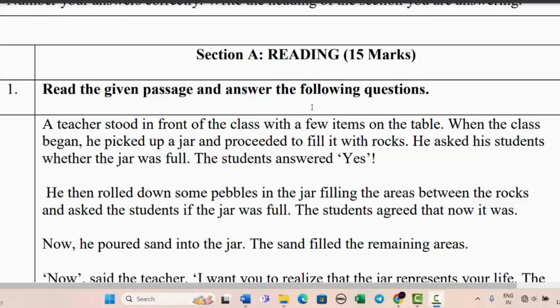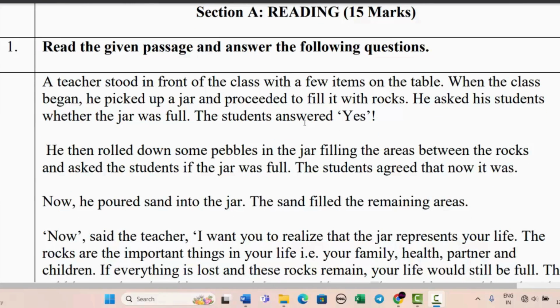Section A, which is reading, 15 marks. Now there is a passage and you have to read this passage, and then there will be questions following this passage. You have to answer those questions. तो आइए पढ़ते हैं इसको।